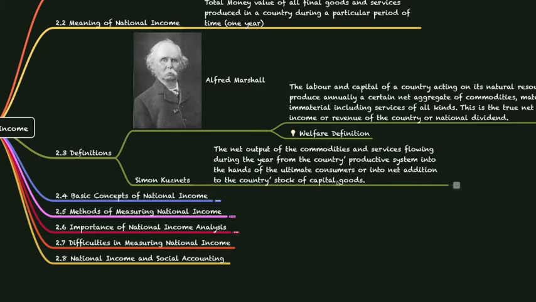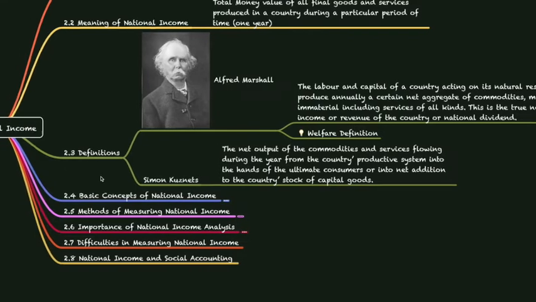If both of these happen, the total value of that is ultimately what is consumed by the consumers and also what is finally in the country's stock of capital goods. Both these values together are called national income. Okay.